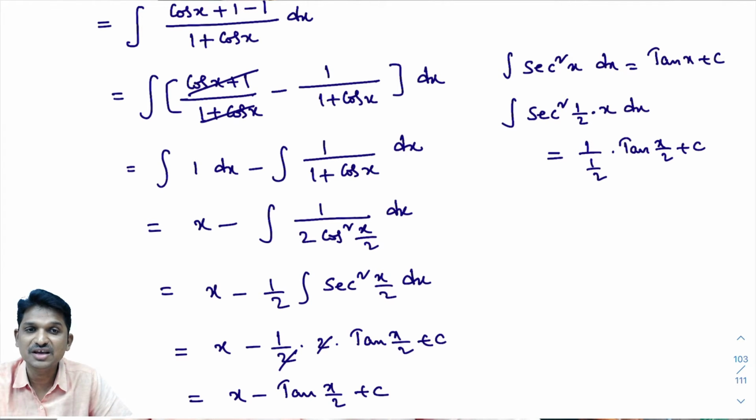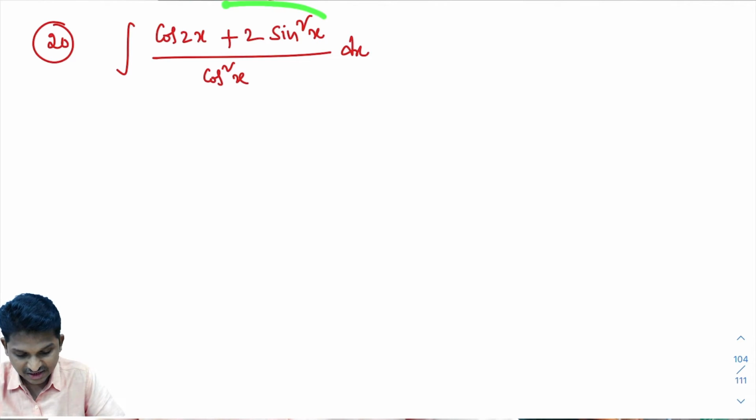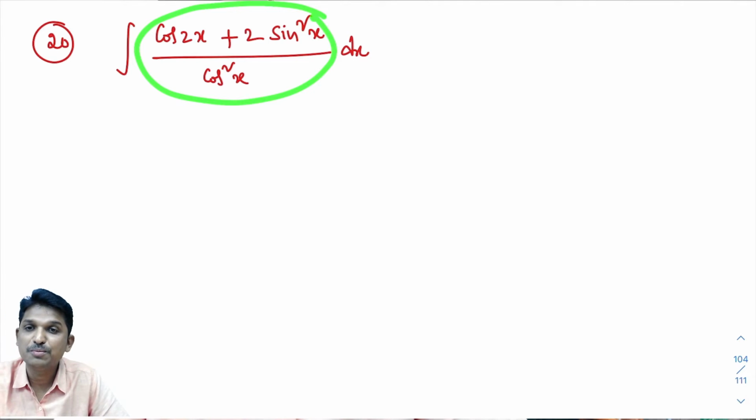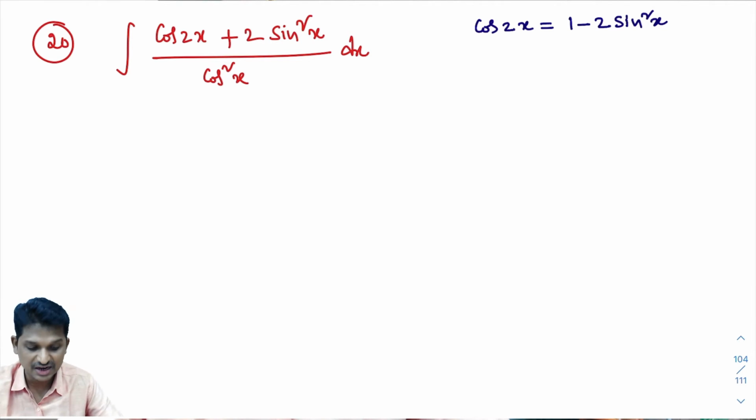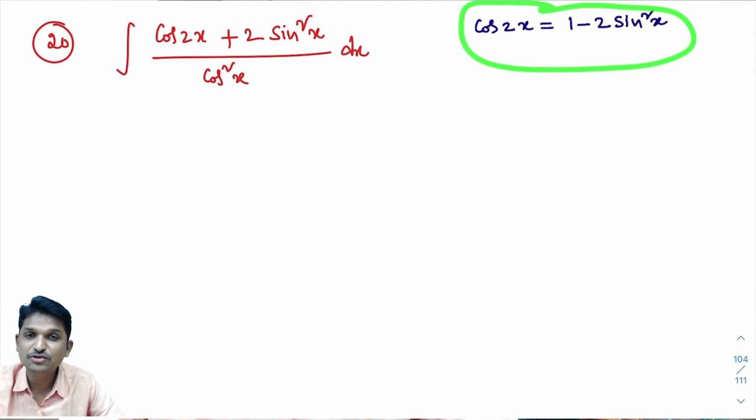Right? Understand or not? Say yes or no. You see this problem: integral of cos 2x divided by 1 plus 2 sin square x divided by cos square x dx. Do not worry by seeing this problem. This is a very easy problem if you know trigonometry formulas. In the multiple and submultiple angle chapter, for cos 2x, you learn a total of 4 formulas. Right? What is the formula in terms of sine? Cos 2x can be written as 1 minus 2 sin square x. This is the formula we learned in trigonometry. So if I use this formula, this problem is like a cakewalk.